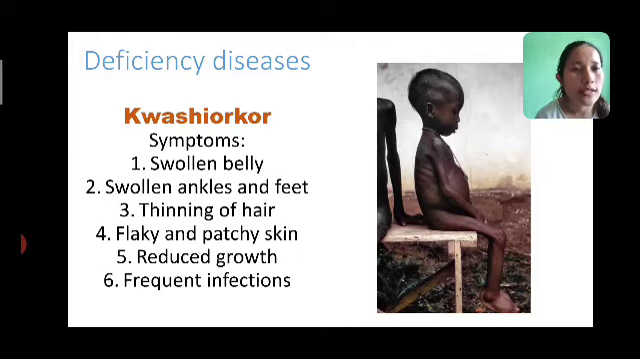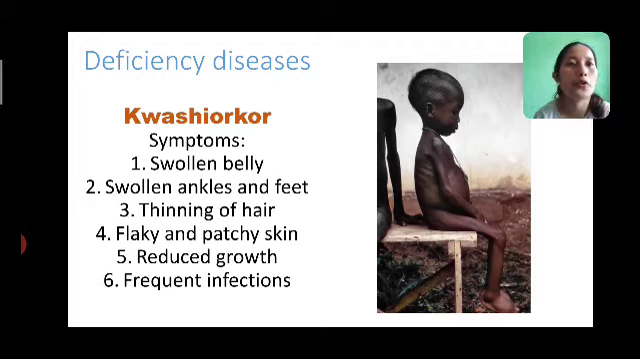Other than this, thinning of hair takes place, skin easily wears out, growth is reduced, and since immunity is very weak, they are prone to frequent infections. Those are the symptoms. So how is it caused? It is caused because of deficiency of proteins and carbohydrates in your diet. So what should you do to correct this disease? In your diet you should include more carbohydrates and proteins.